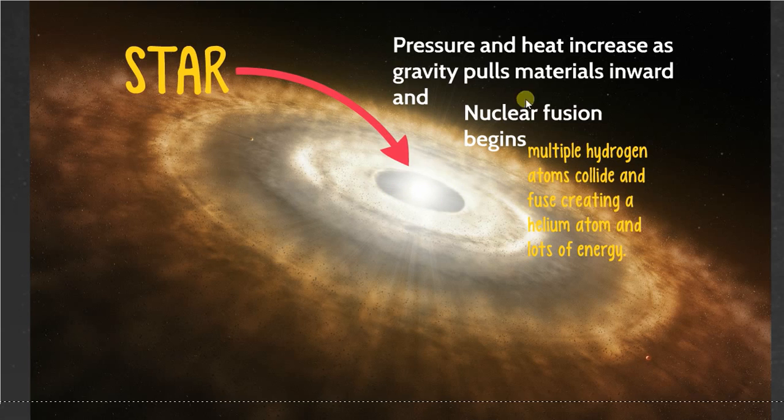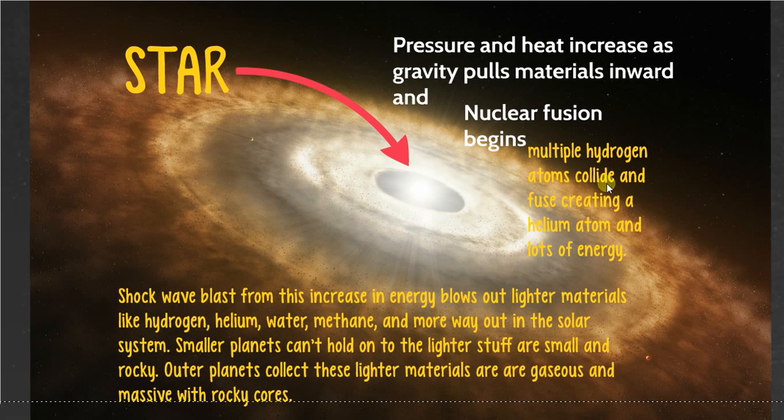Anyway, nuclear fusion, if you don't remember, is when you have atoms that are crashing together due to high pressure and heat, and when they do, instead of bouncing off each other, they fuse into larger nuclei, into larger atoms. So in this case specifically, hydrogen atoms are going to collide, crash together, and fuse, merge together, creating a helium atom and lots of energy. And remember, hydrogen is the smallest atom that we possibly have. When the hydrogen merge together, they make a bigger one. They make helium.